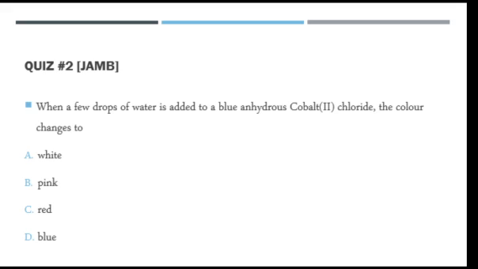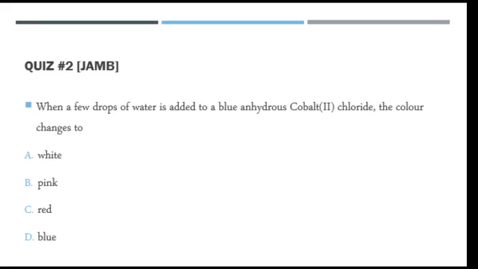Then we have equally looked at the structure of water. Water is V-shaped, and within a water molecule you have covalent bonding, but between water molecules, between two or more molecules, you have hydrogen bonding. You can see that hydrogen bonding makes water have high viscosity, high surface tension, high boiling and melting point, and also high latent heat of vaporization. So we equally looked at how we can test if a liquid has water or not.